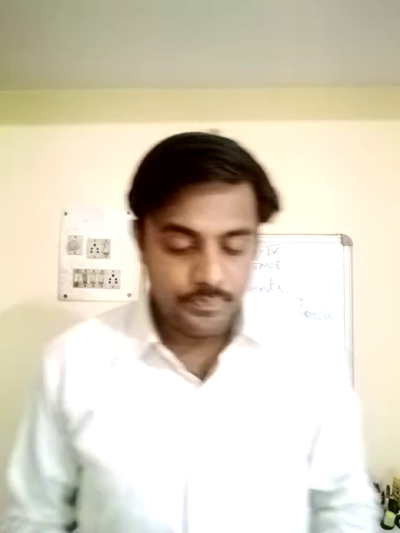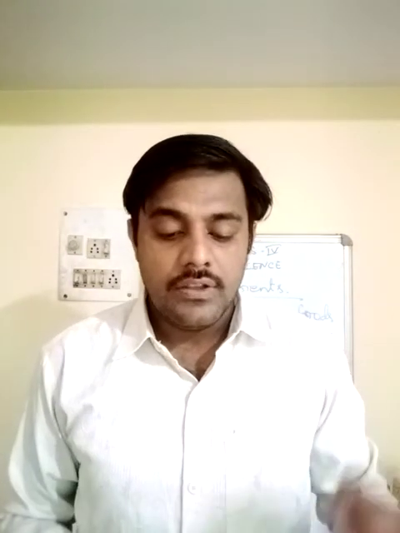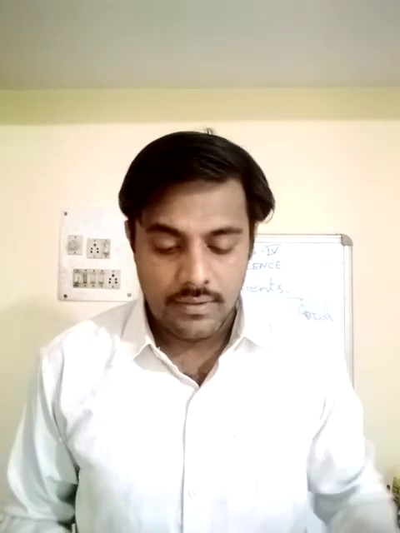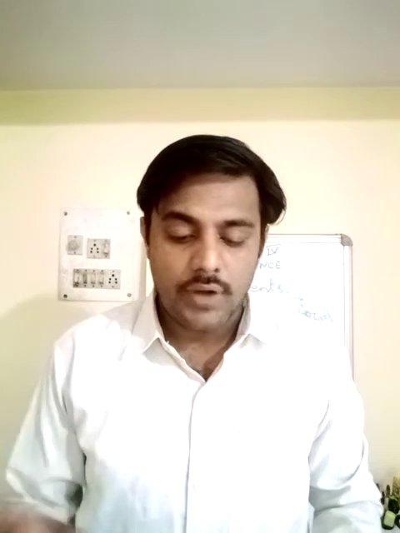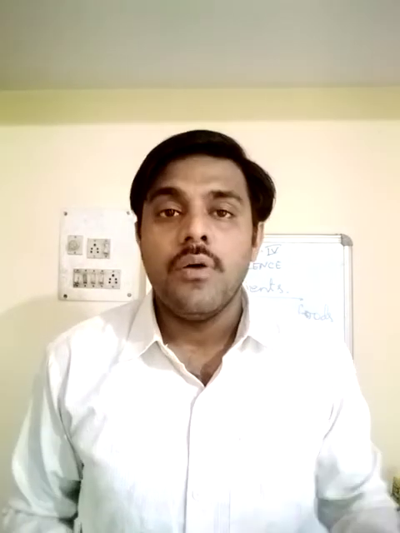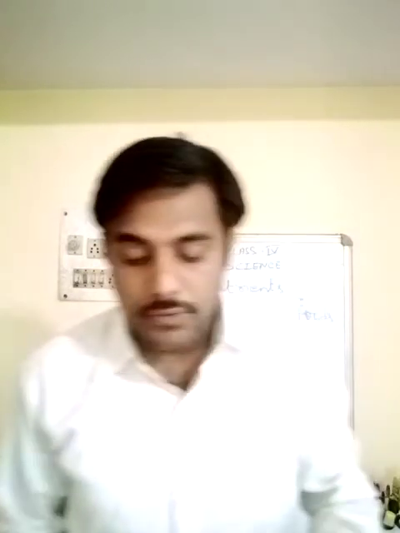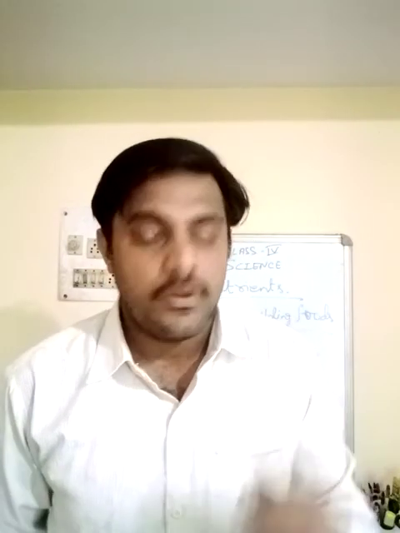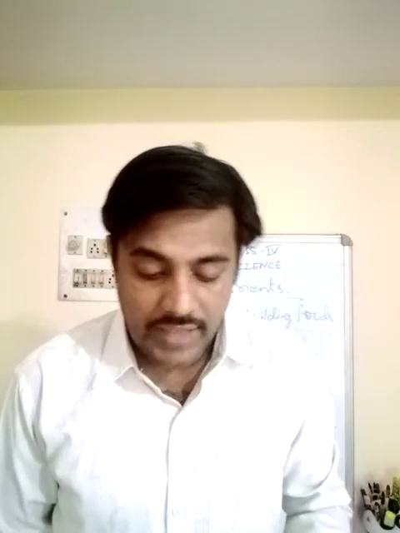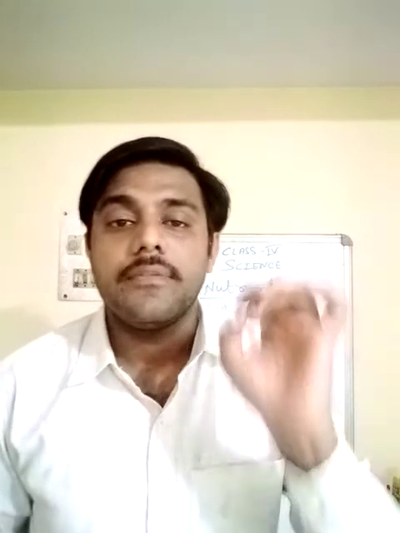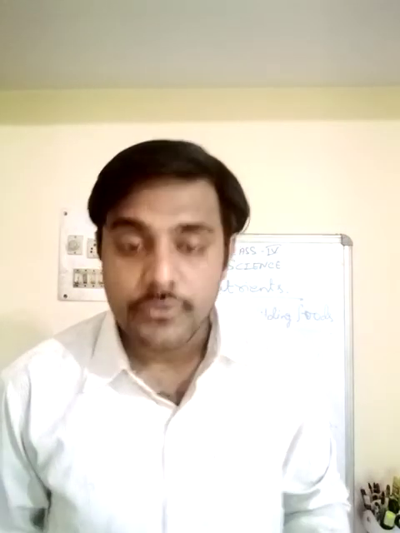Now let's revise. Fill in the blanks. Number 1, milk teeth are dash set of teeth. Your answer is temporary. Number 2, big, flat and broad teeth are dash. Your answer is molars. Number 3, the part of tooth above the gum is called dash. Your options are crown and enamel. Your answer is crown. And number 4, dash formation leads to tooth decay. Your answer is plaque. Now coming to name the following.